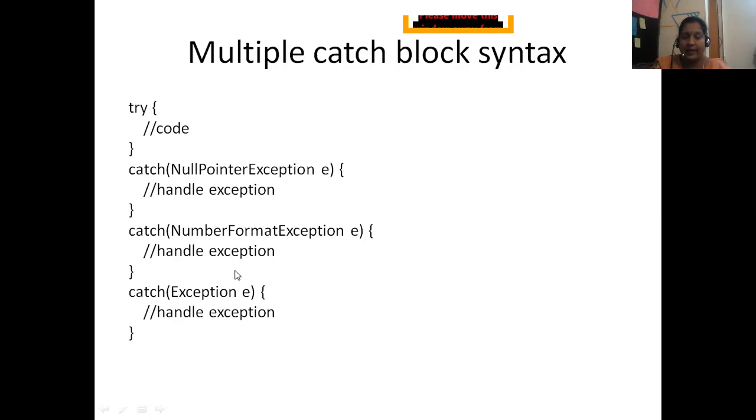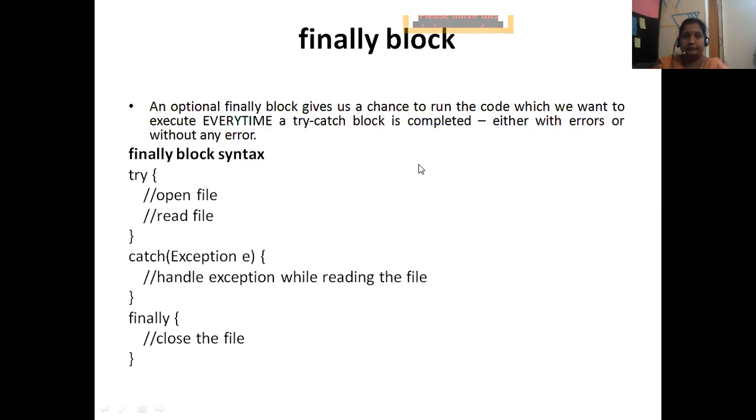Then these two won't be handled. After this catch block is executed, control will not transfer here. After this catch block, whatever statements you have written will be executed.